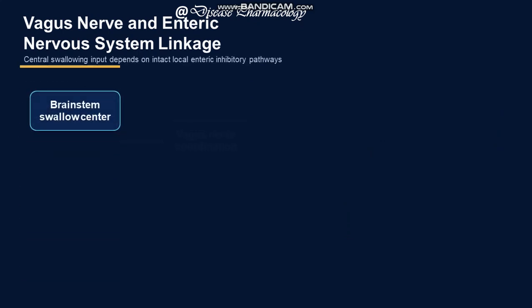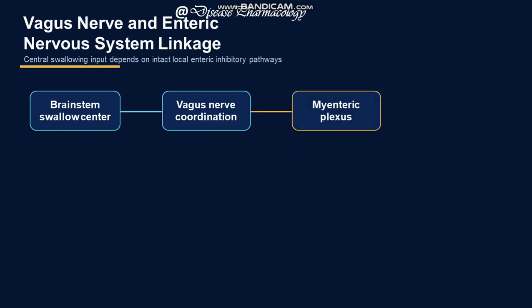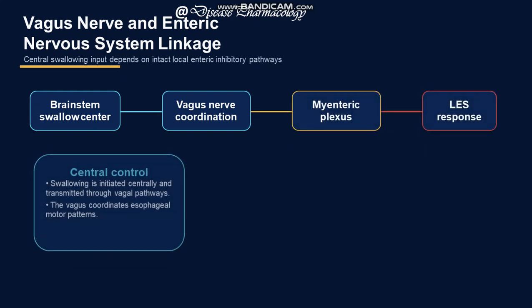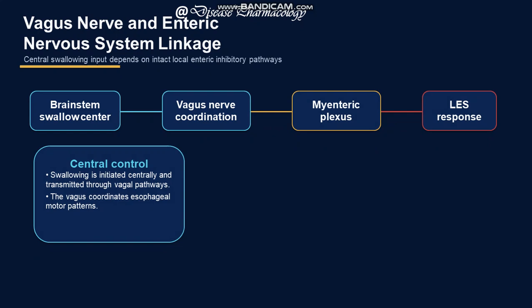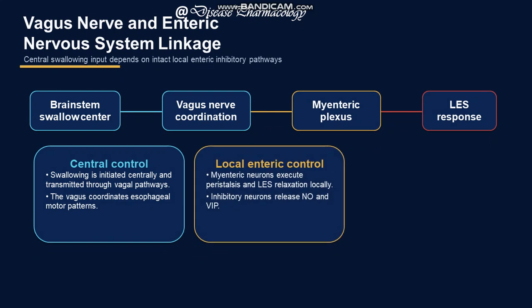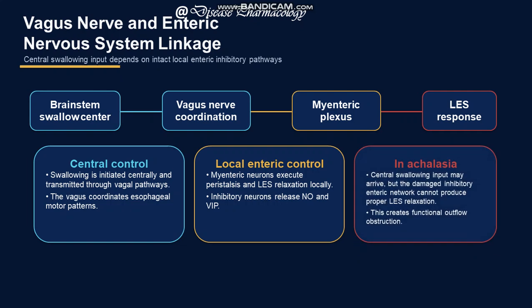Vagus nerve and enteric nervous system linkage: brainstem, vagus nerve, myenteric plexus, and LES response. That is the central control for swallowing and vagal pathways. That is the local and direct control of the LES and peristaltic movements, VIP and NO. In achalasia, central swallowing input may arrive, but the damaged inhibitory enteric nerve network cannot produce proper LES relaxation.